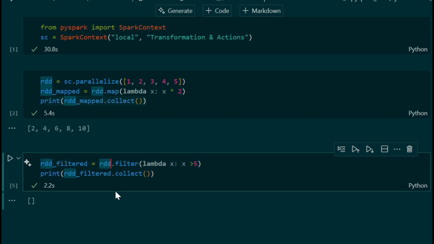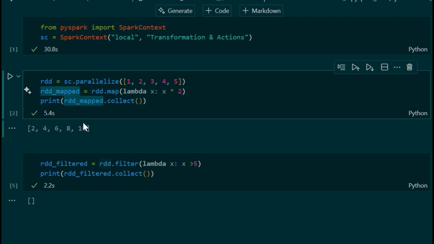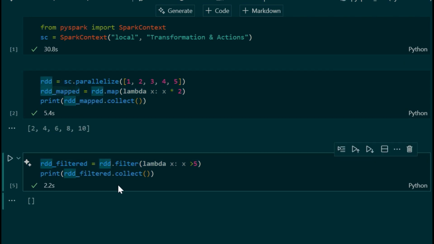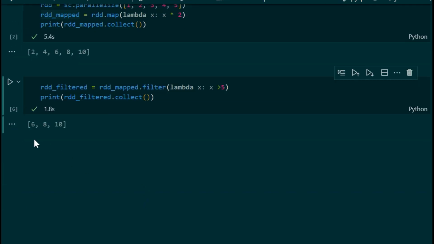We are not using RDD here, we are using RDD map. Okay, we will use RDD map here. So inside the RDD map, we also use the RDD filter. Okay, now collect this one. Now we are getting the result 6, 8 and 10, which are greater than 5.